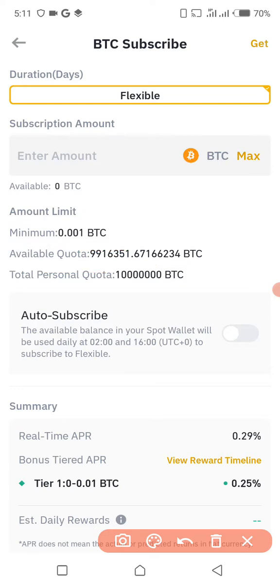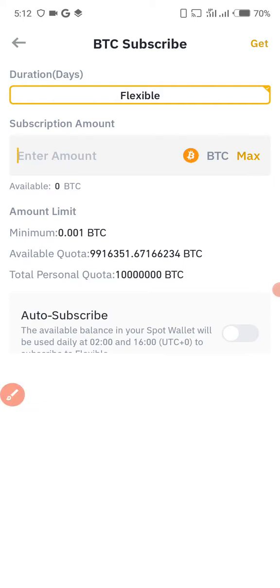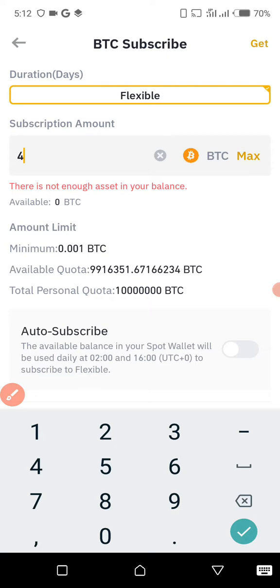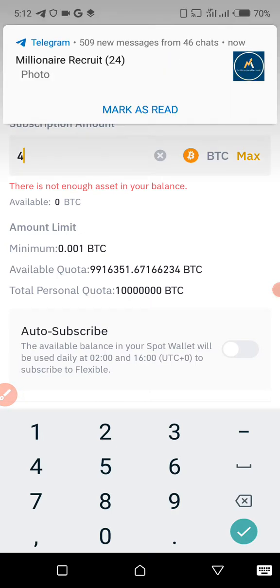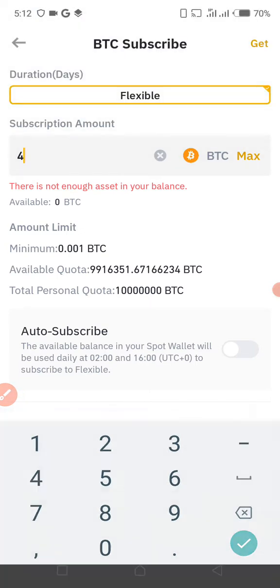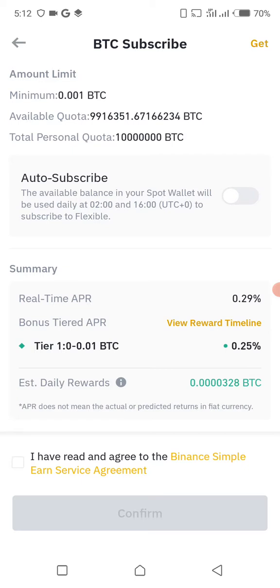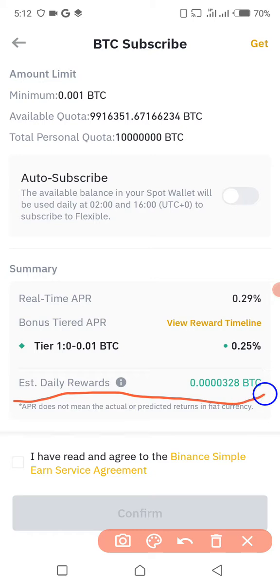So I'm gonna enter the amount here. For instance, I'm gonna try to enter the amount. I have none this time. As you can see here, I have 0 available BTC. So I'm just gonna show you, guys, for the sake of learning. I'm gonna type, maybe I have 4 BTC. Let's just take that. After you've written 4 BTC, when you come down over here, you see what you'll be getting every day, the estimated daily rewards.